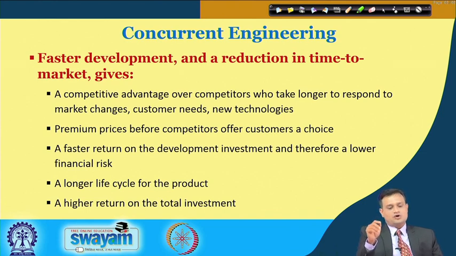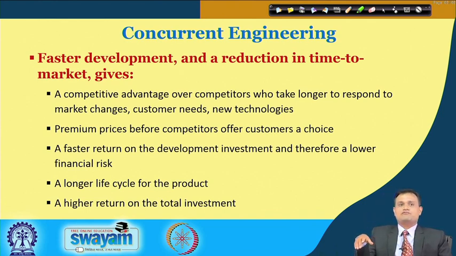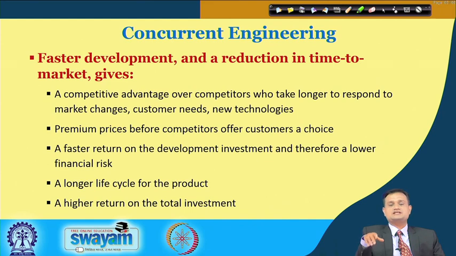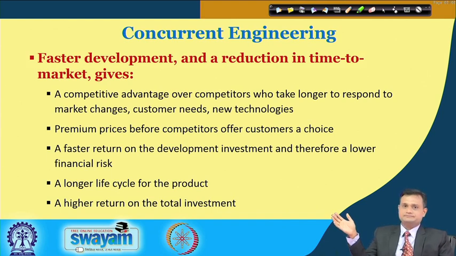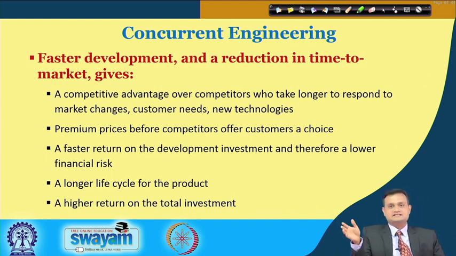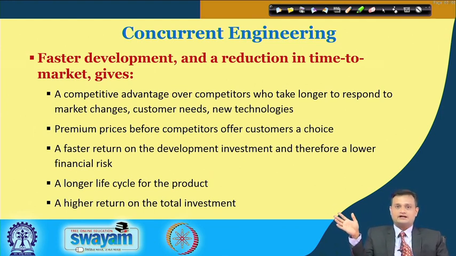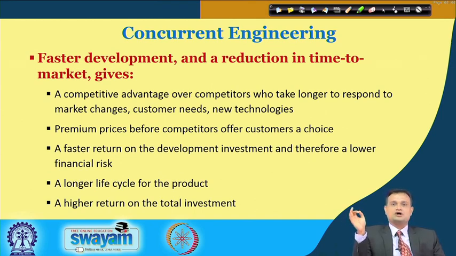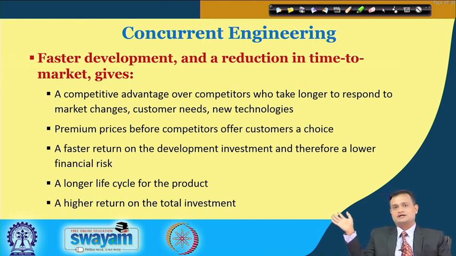So concurrent engineering is about faster development and reduction in time to market. Remember, as per an authentic survey, it has been realized that if you are just 4 to 6 months late in launching your product, you will lose almost 50% of the profit which you may earn during the entire life cycle of the product.